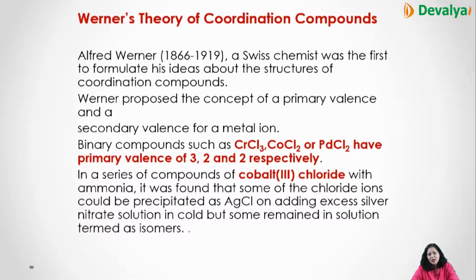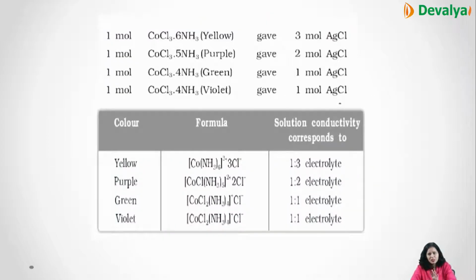And cobalt chloride, when it reacts with ammonia, then some of the chloride ions can be precipitated as AgCl on adding excess silver nitrate in the cold, and these are termed isomers. Now this is a little bit complicated. Suppose this is the example, CoCl3·6NH3, which gives 3 AgCl when reacted with AgNO3.